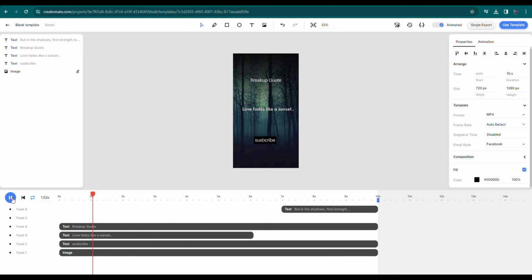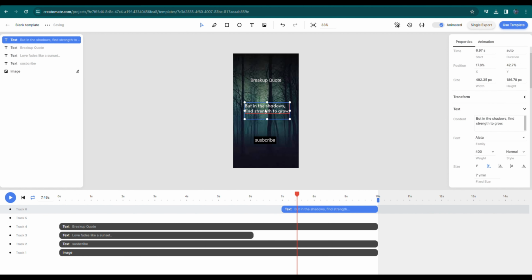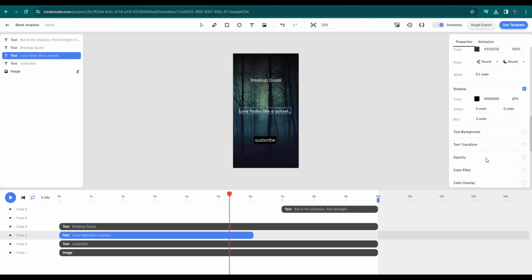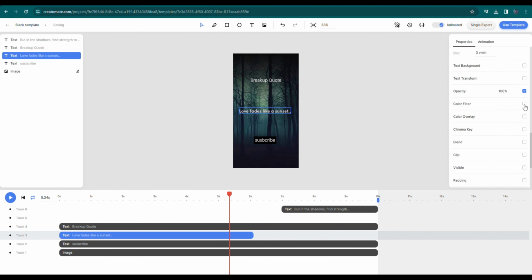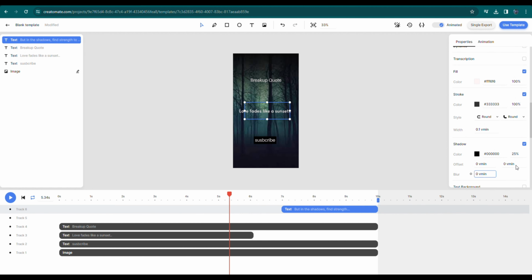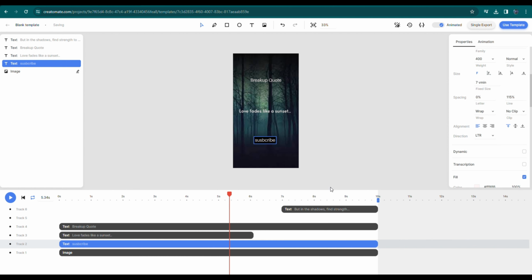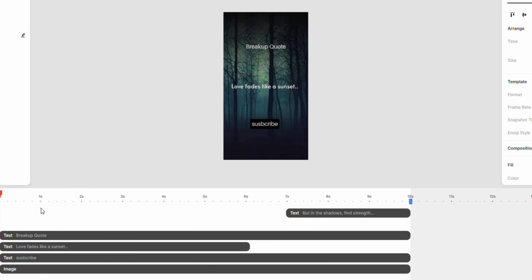Since our overall video is 10 seconds long, I am going to make the first part of the quote 6 seconds long and the second part 3 seconds long with a gap of 1. Here's a tip. Ensure the second part is not more than 3 seconds, so your audience has trouble reading it for the first time, which can lead them to watch your video again and again, increasing your watch time. Now, let's play our video.